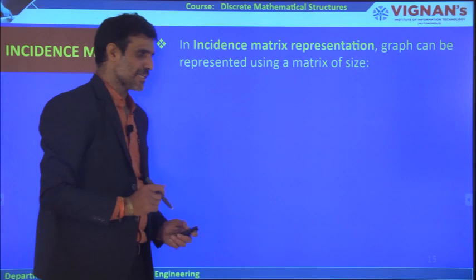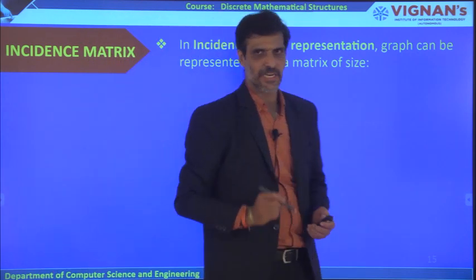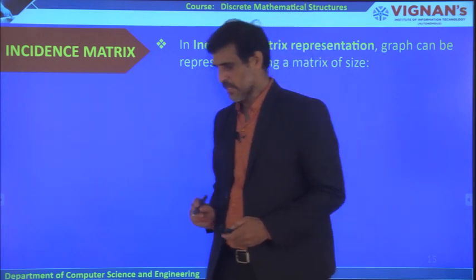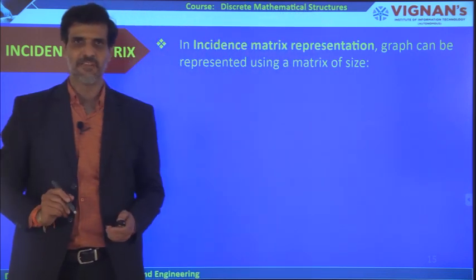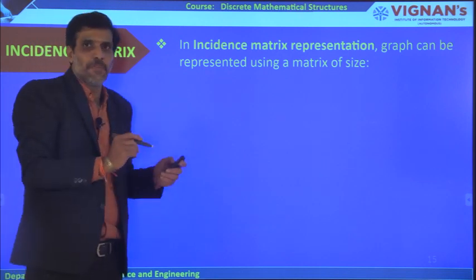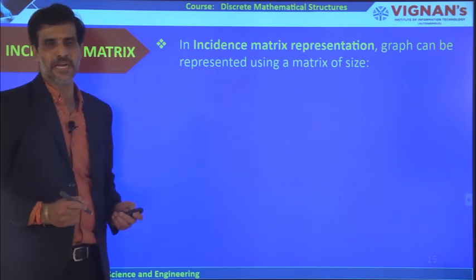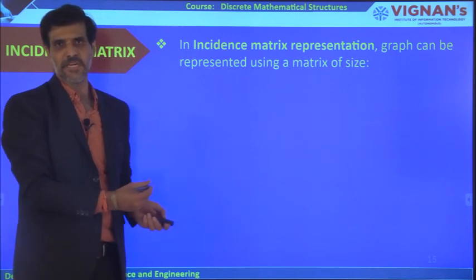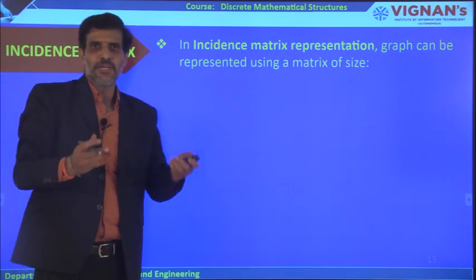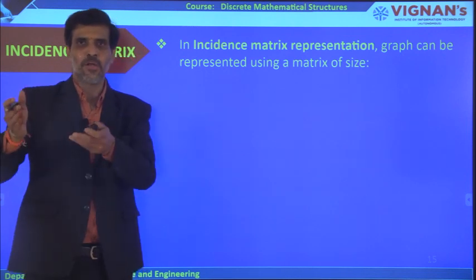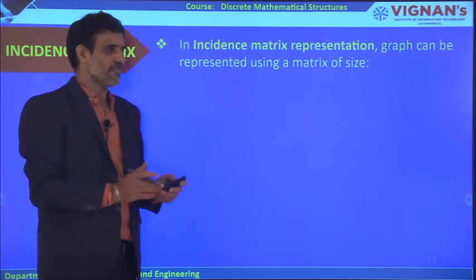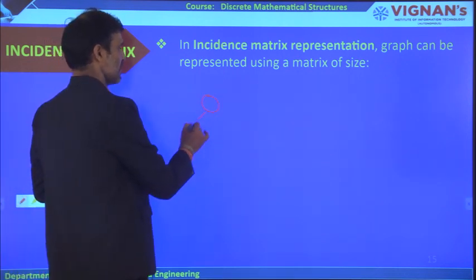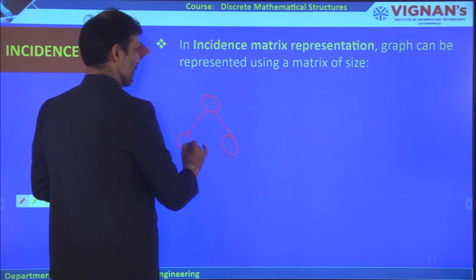Now coming to the last important topic in this introductory class, the incidence matrix. What do you mean by that? This is another way of representing the given graph. In the previous case, coming to adjacency matrix or adjacency list representation, we have taken only the rows and the columns as vertices. For a given graph, suppose any graph is given here, a simple graph like this.